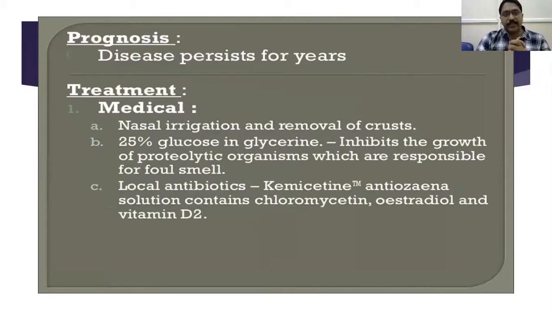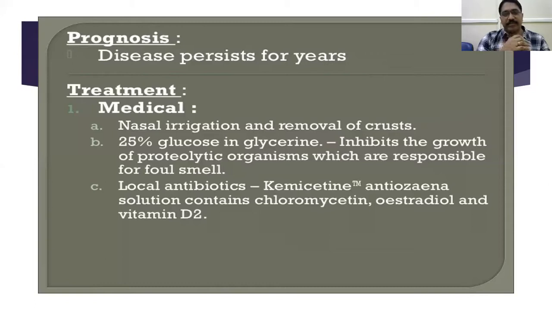The prognosis: this persists for years. The prognosis is a little bad for atrophic rhinitis. The treatment is mainly medical treatment; most of the time we do medical treatment for atrophic rhinitis. There is nasal irrigation, removal of the crust, and 25% glucose in glycerin solution.